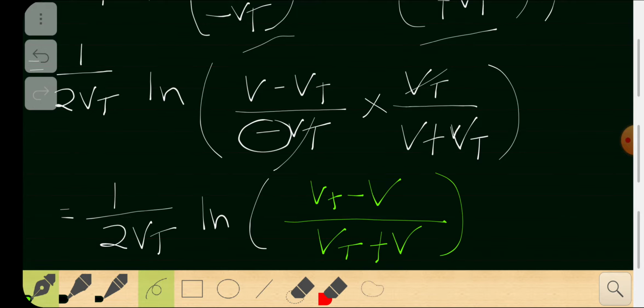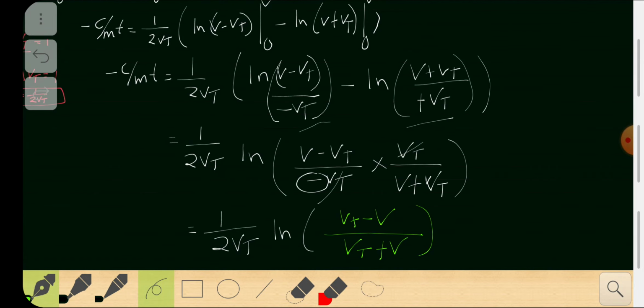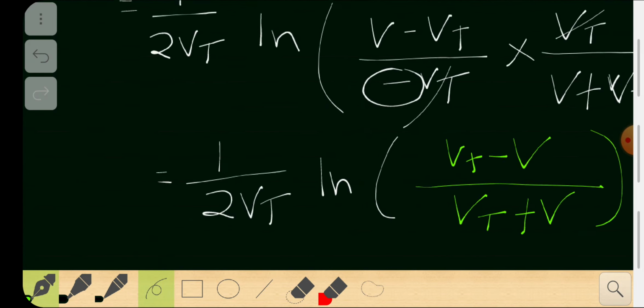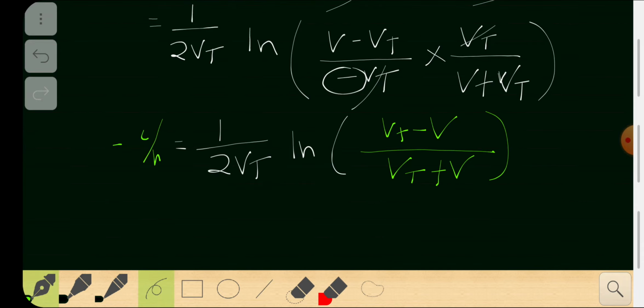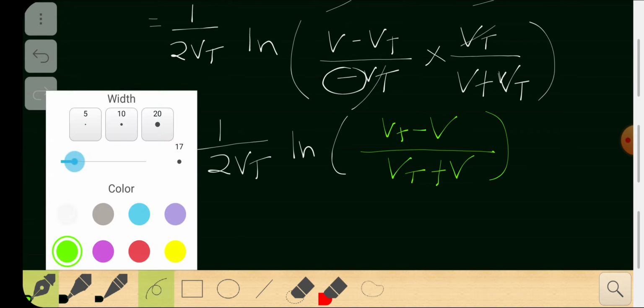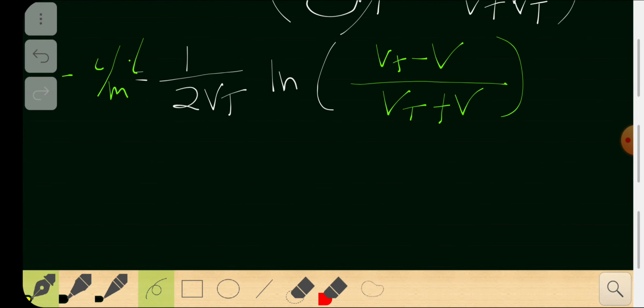Very simple. That's minus c by m times t. Sorry if I was not clear. So that's c by m times t. So I found out that.